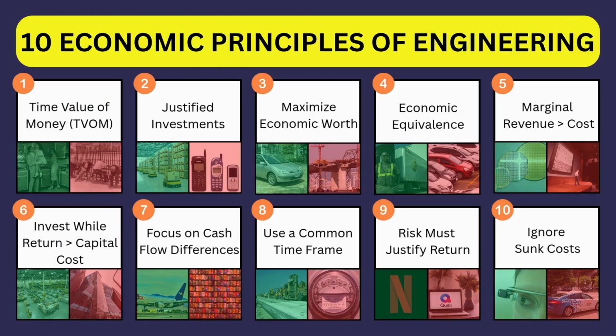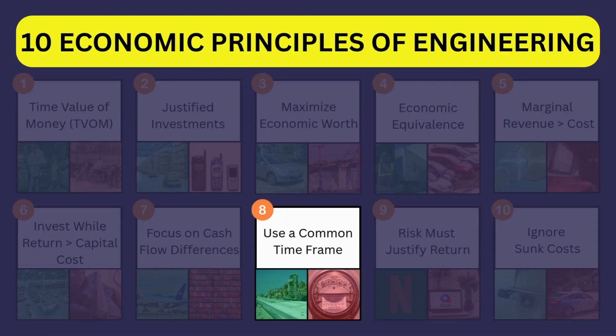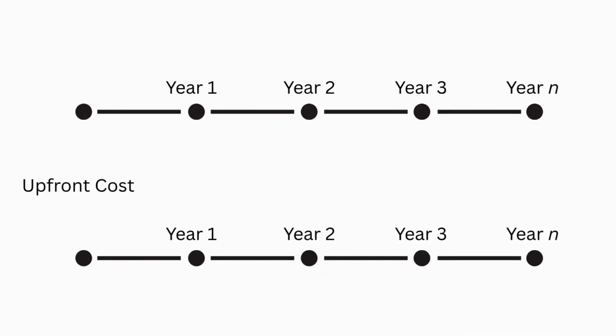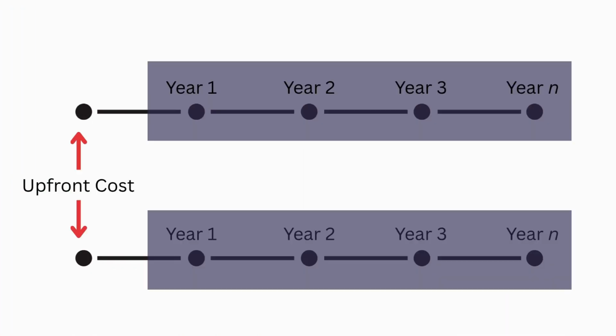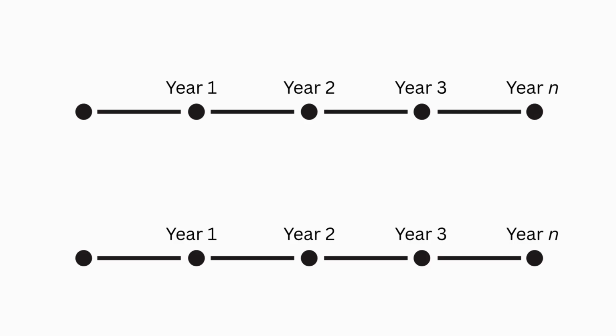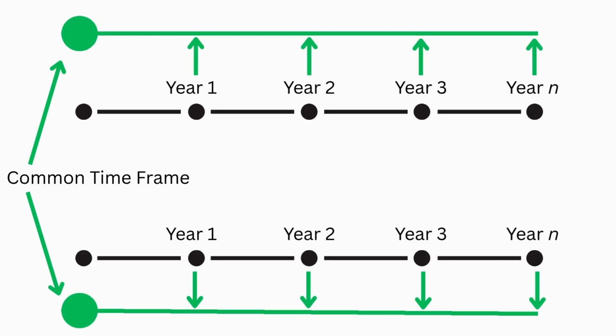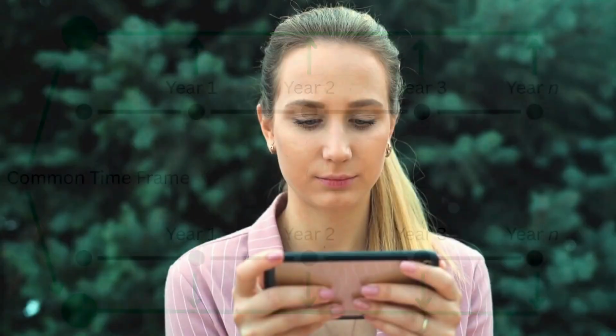Principle 8: Use a common time frame. When projects span different lengths of time, you should not compare them just by looking at total or upfront costs. To evaluate your options accurately, normalize all costs and benefits to a common time frame. We explore this concept more in later videos.